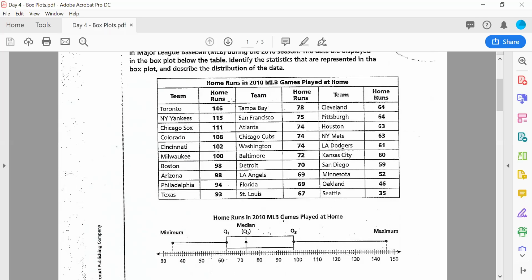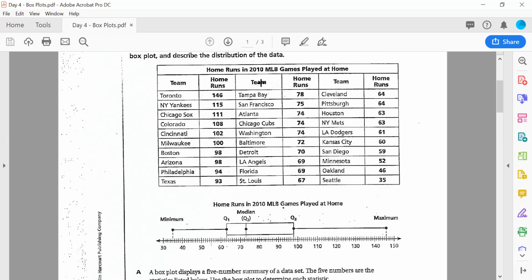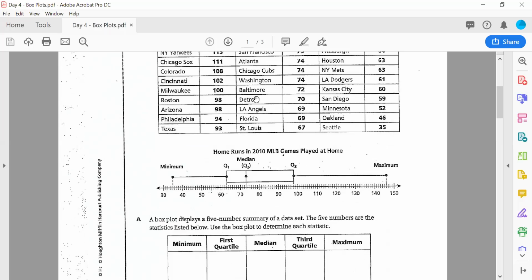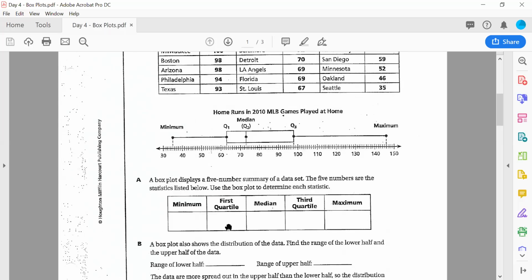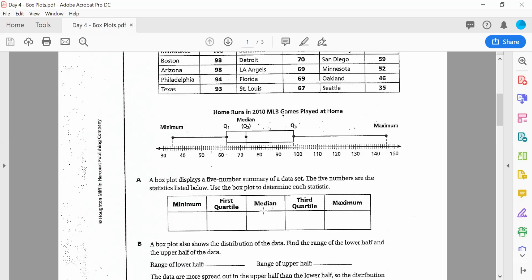All right, so with that said, you got a list of data right here. And this is home runs hit in 2010 by Major League games played at home. All right, so they like to hit home runs in their own park. We're going to make a box plot from this. And to make a box plot, we need to do something called a 5-number summary. What's a 5-number summary? It's basic, and it's all on your calculator. Got to find the minimum, first quartile, the median, the third quartile, and the maximum.